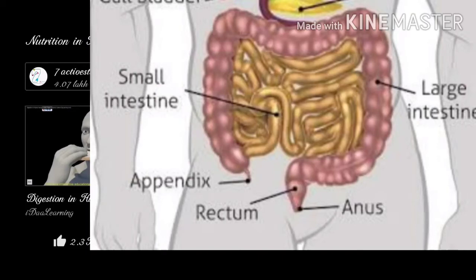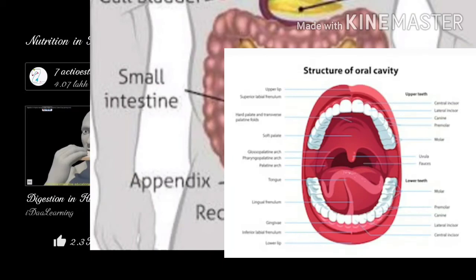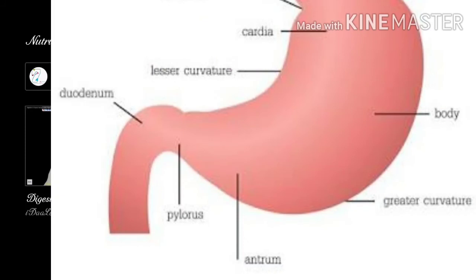This is all about the digestion process of human beings. It starts from the mouth and ends at the anus. As we go on eating, the food gets digested from the mouth and passes through the esophagus. Again, it gets digested and converted into simpler molecules in the stomach and is then transferred to the small intestine.